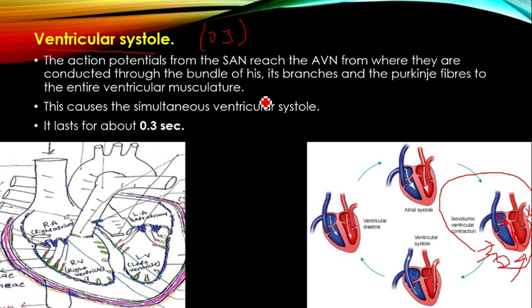Then, when the ventricles are contracted, because of the contraction of the ventricles, the deoxygenated blood present in the right ventricle goes to the lungs through the pulmonary artery. Then the oxygenated blood present in the left ventricle goes to different parts of the body through the aorta.